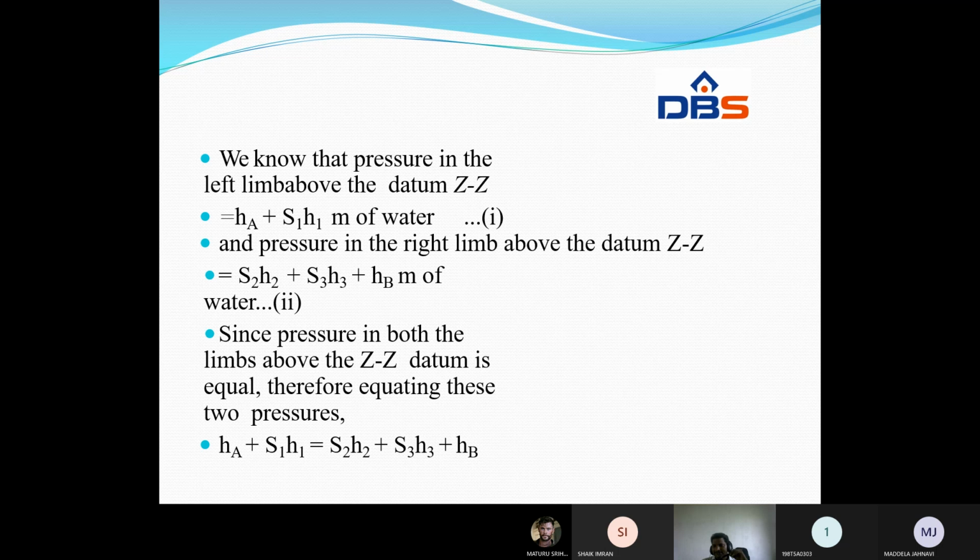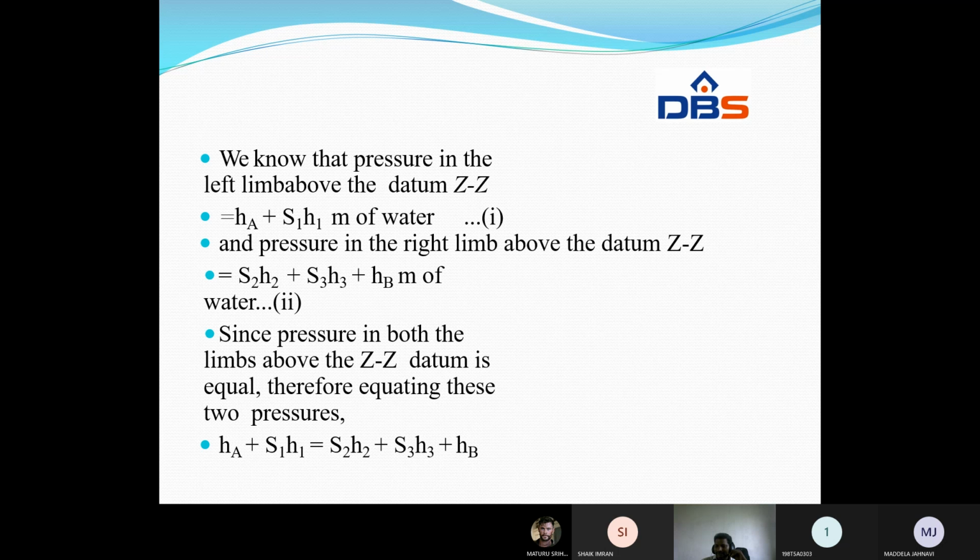And what is meant by atmospheric pressure? Atmospheric pressure is the pressure exerted in the atmosphere due to the weight of the air. Next, what is meant by gauge pressure? Gauge pressure is the pressure measured with a measuring instrument. What is meant by absolute pressure? The sum of atmospheric pressure and gauge pressure is called absolute pressure. Then what is meant by vacuum pressure? Vacuum pressure is the pressure measured below the atmosphere.